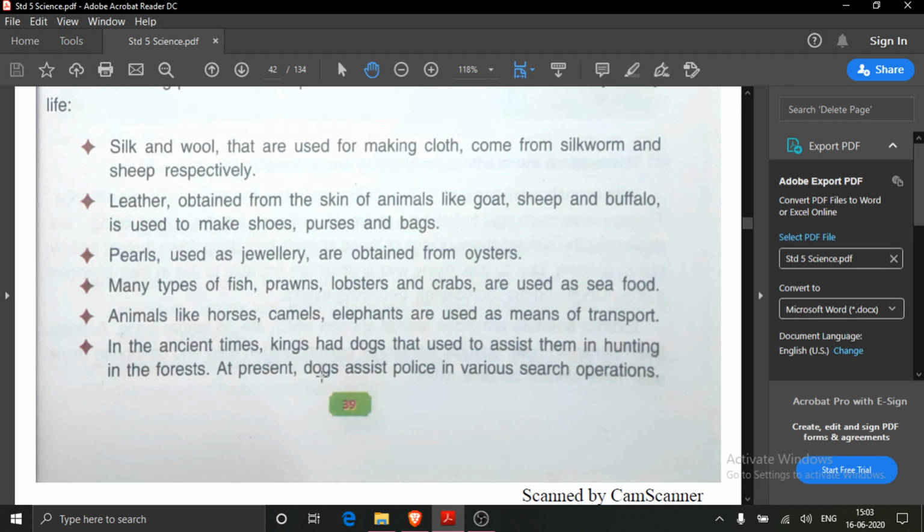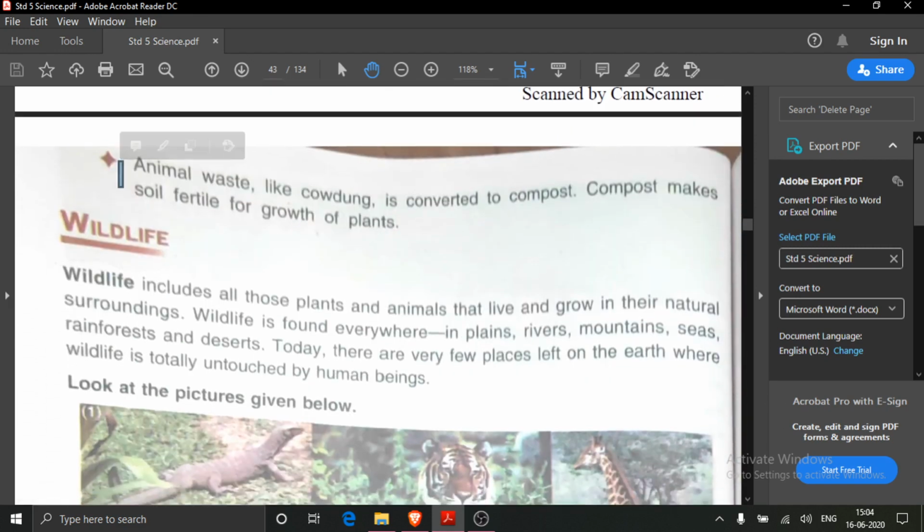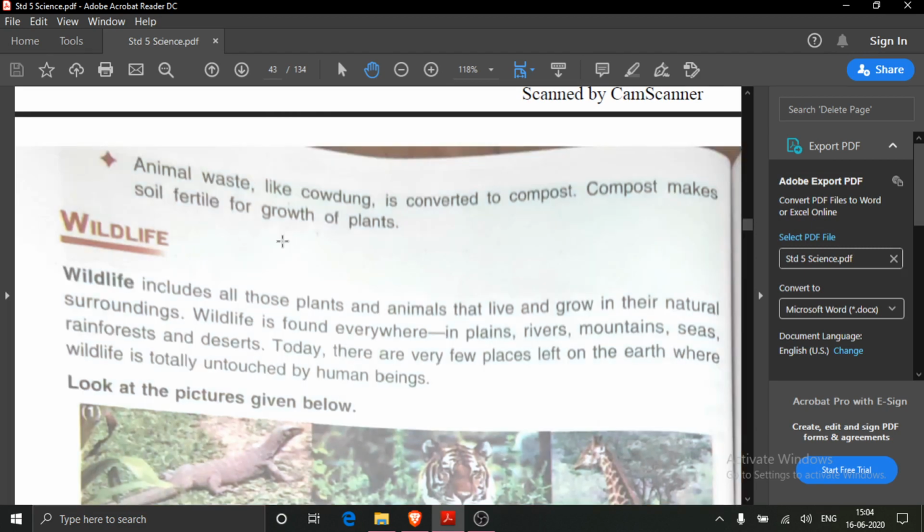They assist the police in various search operations, like dogs, due to their extraordinary smelling powers. Then some animal waste like cow dung is converted to compost, and cow dung cake is used as fuel in the village area.